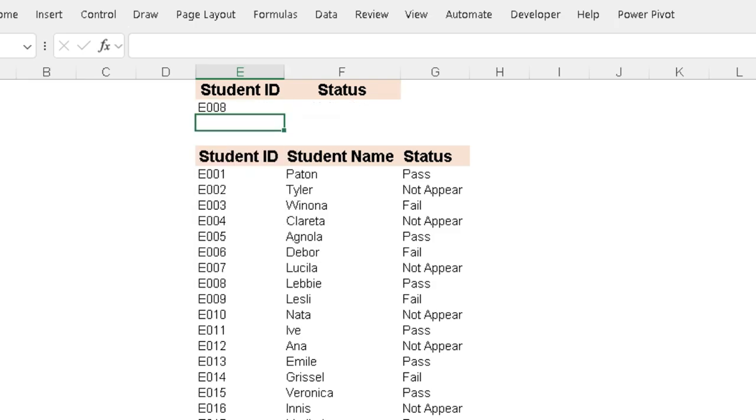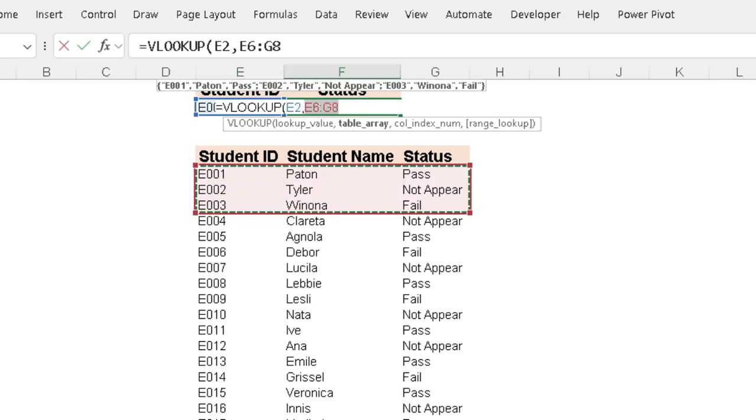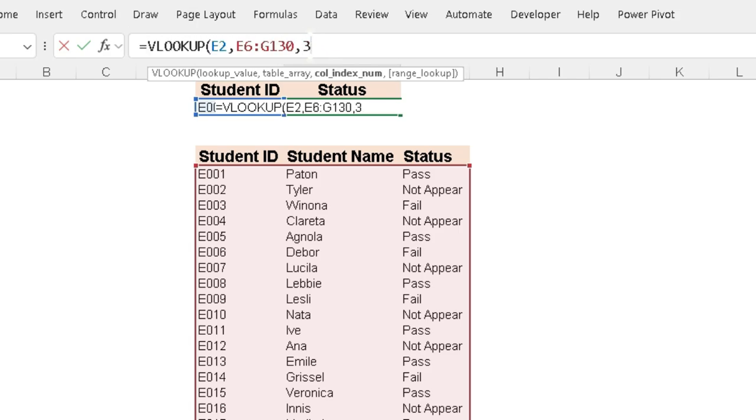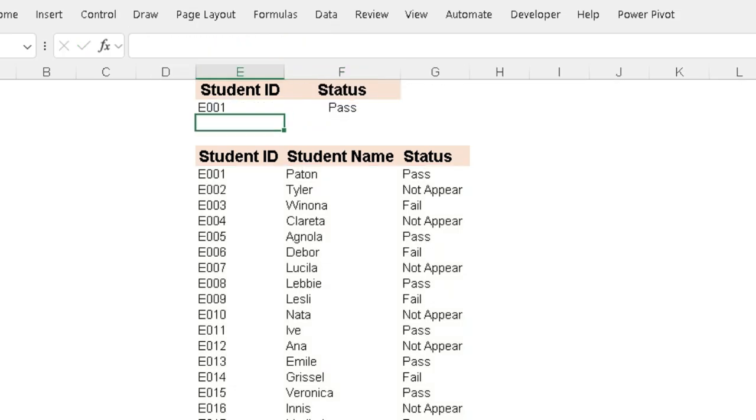In cell E2, type the student ID you want to search. Then, in cell F2, let's write the Vlookup formula to find the status. Once done, press Enter, and boom!